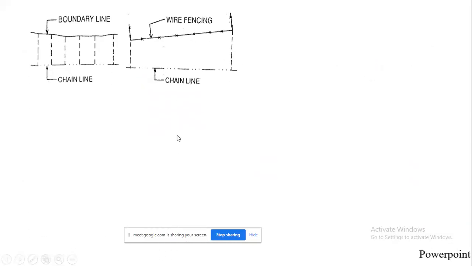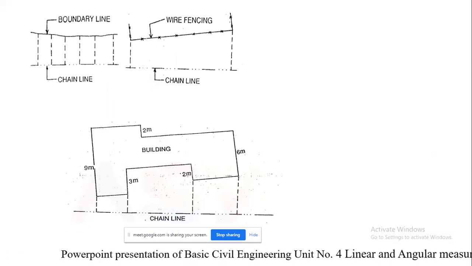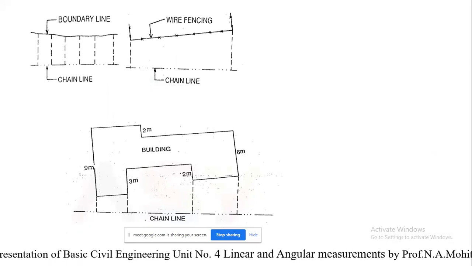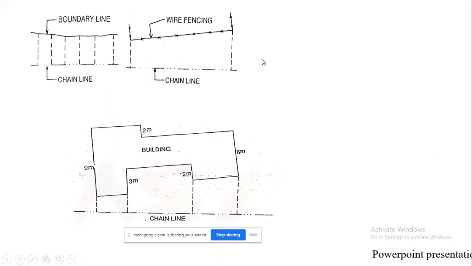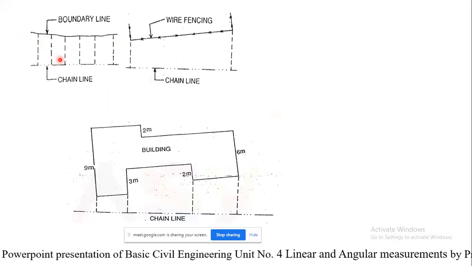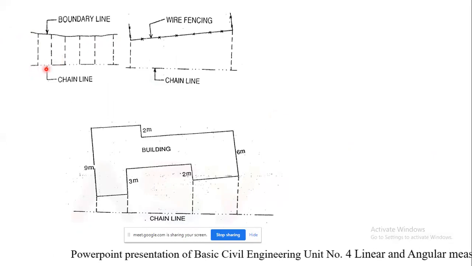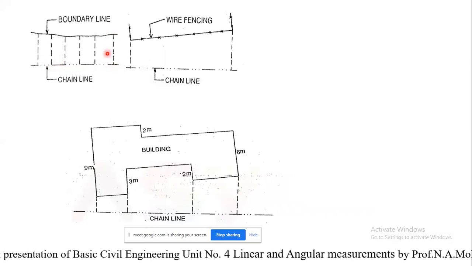Okay, so here you can see, whenever there is an irregular surface or an irregular boundary line, the number of offsets increases. When the boundary of the object is approximately parallel to the chain line, perpendicular offsets are taken at regular intervals. You can see the regular intervals and these offsets being taken.